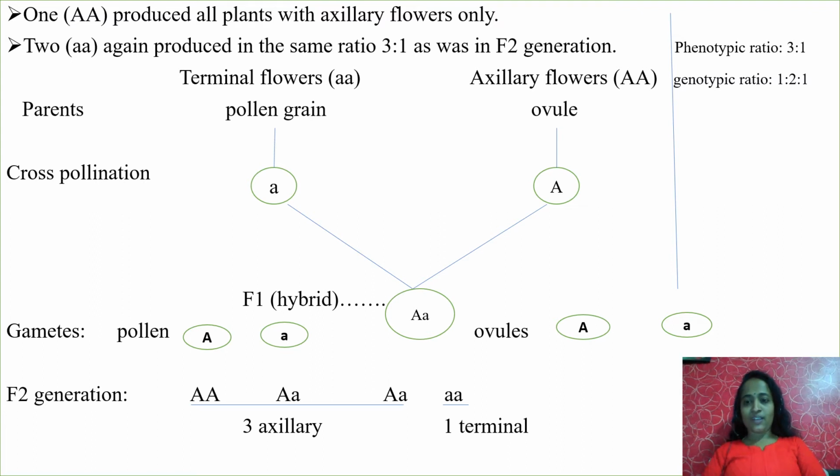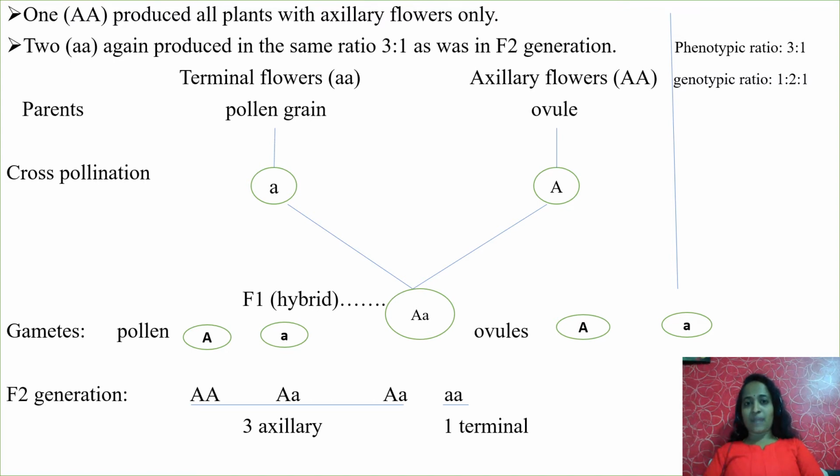The recessive one should be represented using lowercase small a. You should not write terminal flowers as T. You should write only small a, opposite to capital A. Again it produced the same ratio 3:1 as in the F2 generation. Let us see terminal flowers, small a. If you think of terminal flowers as male and axillary flowers as female, you can interchange it, no problem.